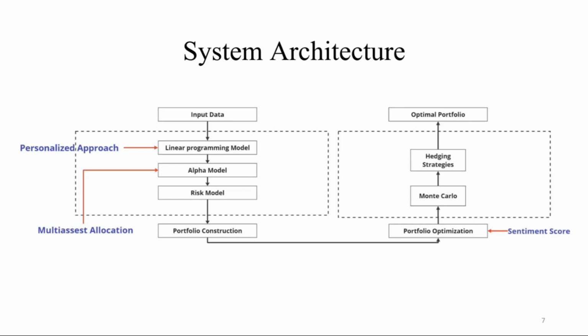For portfolio construction, we take the input data of the user such as the age, the annual income, the investment amount and the sentiment score, which is the risk taking score, which is calculated by the answers of a quiz of multiple questions. Providing that data to a linear programming model and adding multiple constraints from the Federal Reserve data, we try to maximize the equation which gives the allocation of stocks, bonds, and commodities such that it will return maximum profit with minimum risk. Then the created portfolio is evaluated using the alpha model, which is basically just a comparison of the index returns and the portfolio returns.